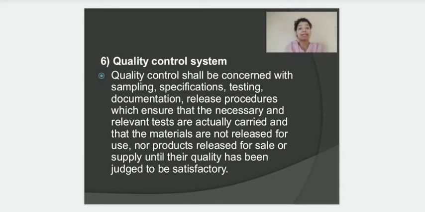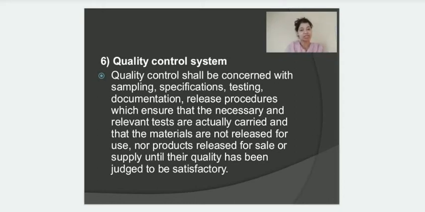Now whatever testing has to take place in the quality control laboratory, a proper standard operating procedure should be there. A standard operating procedure should be there for every equipment, every instrument, every test, and no batch of the product should be released for sale or supply until it has been certified by an authorized person. Then the people working in the quality control department should have access to the production area so that they can go into the production area for sampling. Sampling is basically done to test that particular raw material.